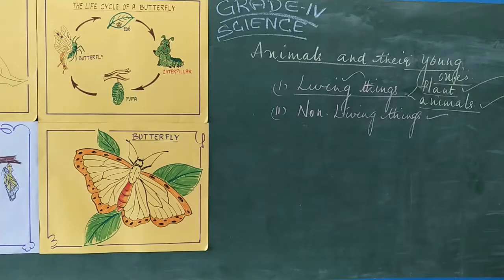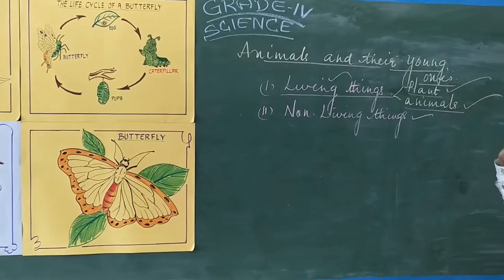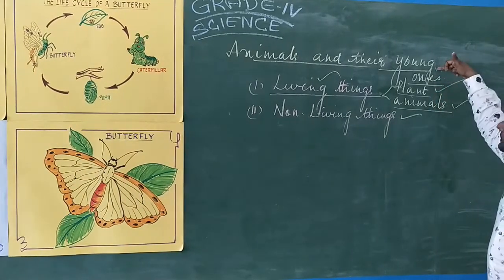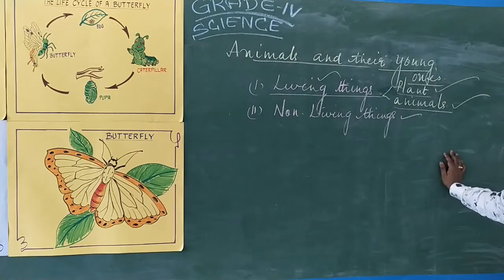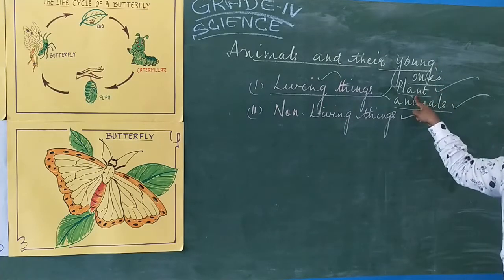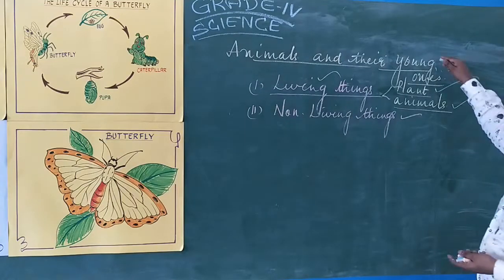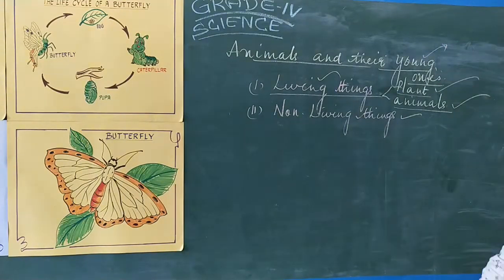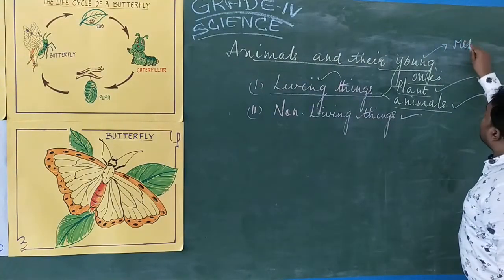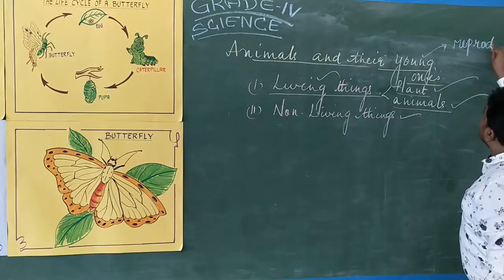And one similarity between plants and animals is giving birth to the young ones. Isn't it? Plants also reproduce, animals also reproduce. How can the living organisms give birth to the young ones? By means of reproduction. By means of what? Reproduction.